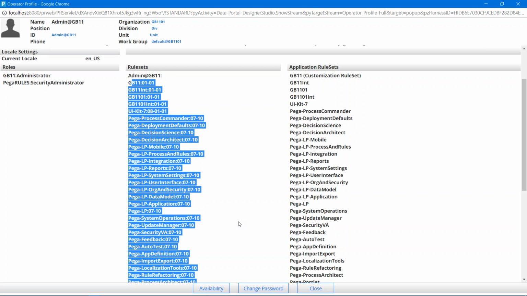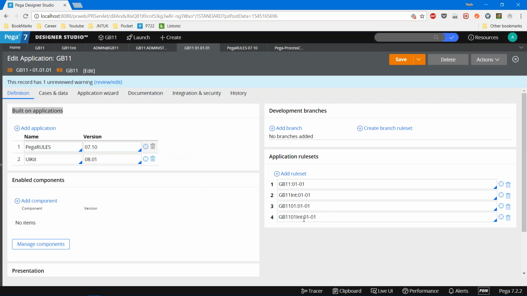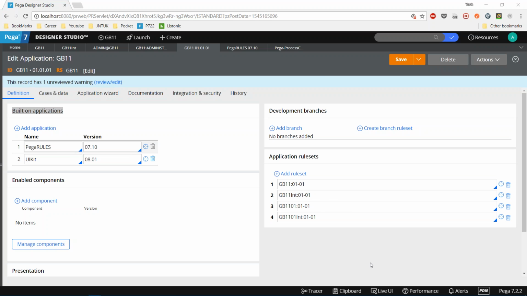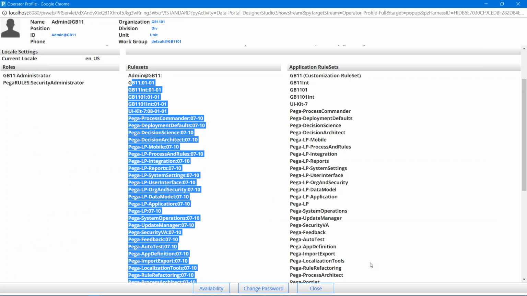As simple as that. Here, this is the application stack. We have only application specific rule sets. But here, these are different application rule sets, where all the rule sets to be considered by PRPC whenever it picks any rules are listed down. So this is how PRPC makes the difference.